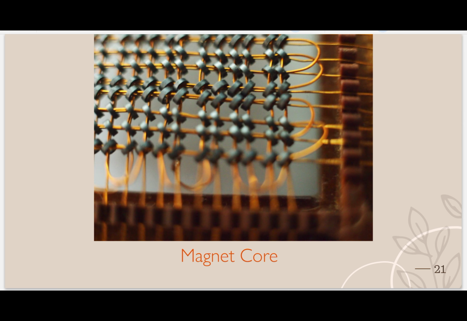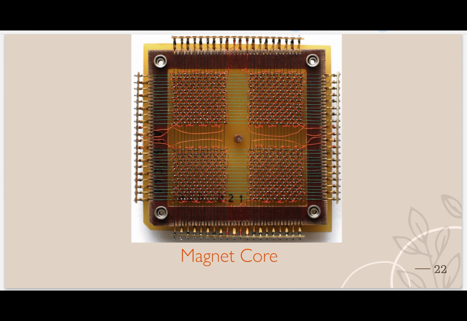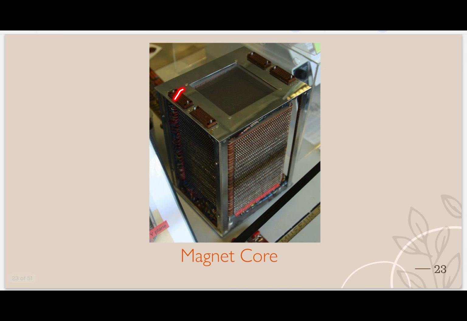This is a zoomed image of the magnetic core. Why is it called a magnetic core? You can see these are magnets, and they are connected with a wire, the core wire. So it is called a magnetic core. Now this is a zoomed-out image of the same magnetic core. Here you can see these small magnets covered inside the wire, and this is all a total memory, these small memories put together into a big memory and converted into a magnetic core.